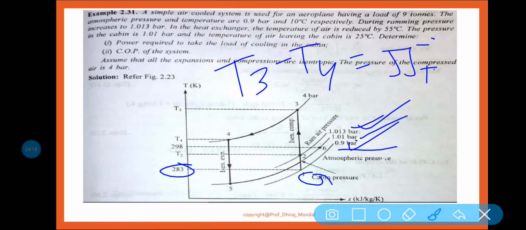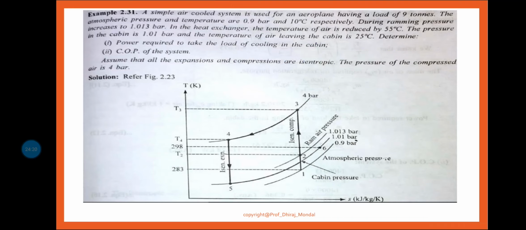Now, this temperature difference is given. Now you see, 55 degree. Now pressure in the cabin is given 1.01 bar, and the temperature of air leaving the cabin is 25 degree centigrade. So temperature of air leaving 25 degree centigrade means your 298. So actually T6 is given, T6 is 298 Kelvin.